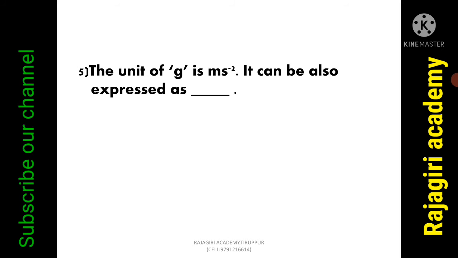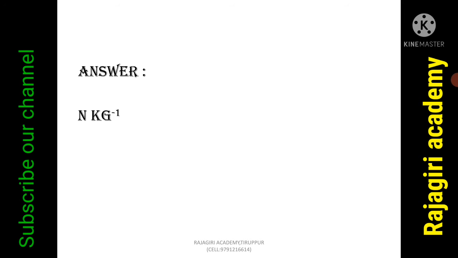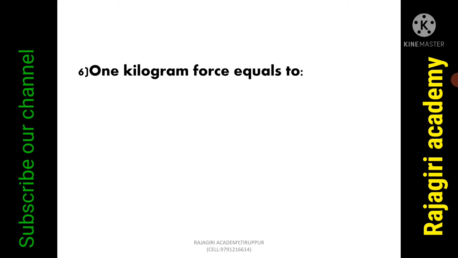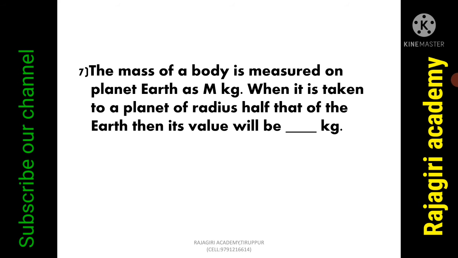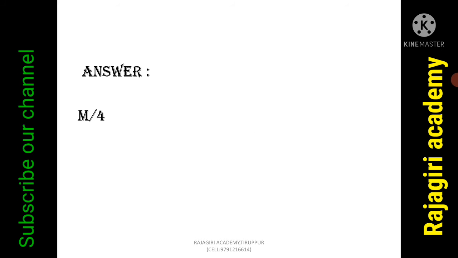The unit of g is meter per second square. It can also be expressed as Newton per kilogram. 1 kilogram force is equal to 9.8 into 10 to the power 4 dyne. The mass of the body is measured on planet Earth as m kg. When it is taken to a planet of radius half that of the Earth, then its value will be m kg.